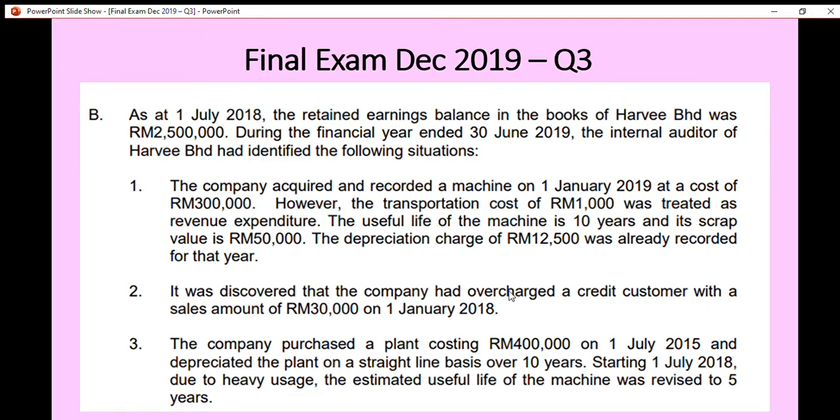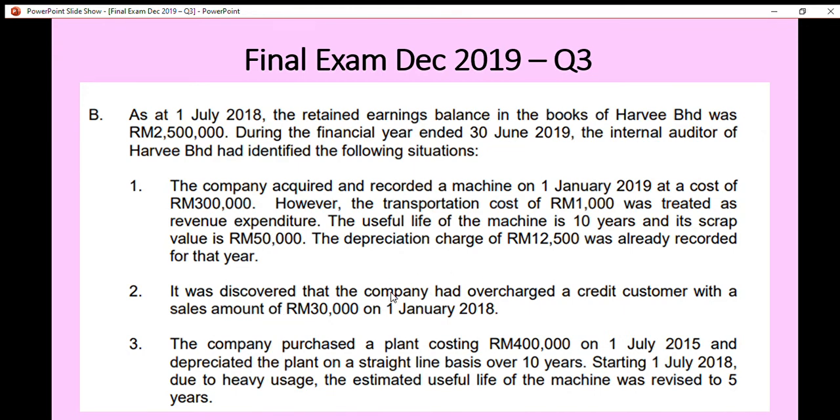As we know, the current financial period starts on 1st July 2018 and ends on 30th June 2019.